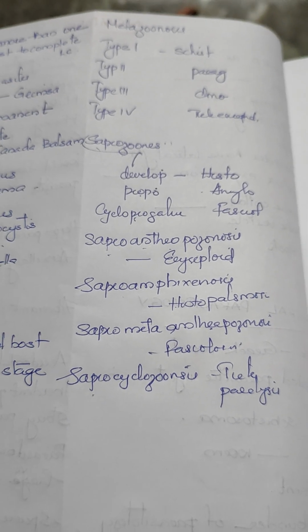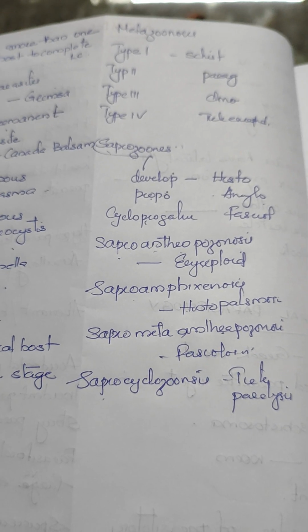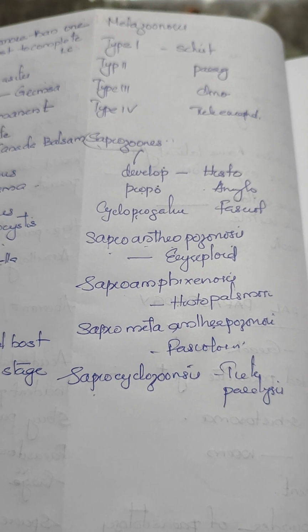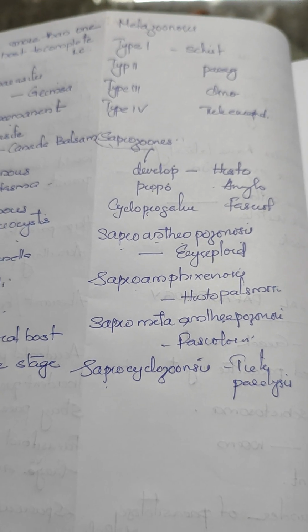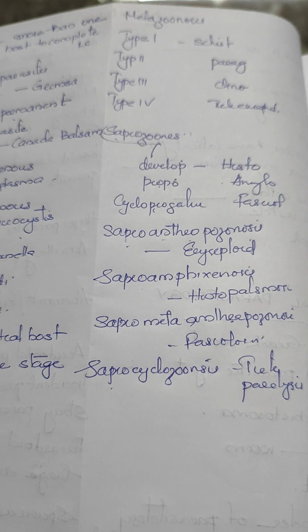Saprozoonosis means they have a vertebrate host, invertebrate host and inanimate object for development. Examples facial histoplasma.